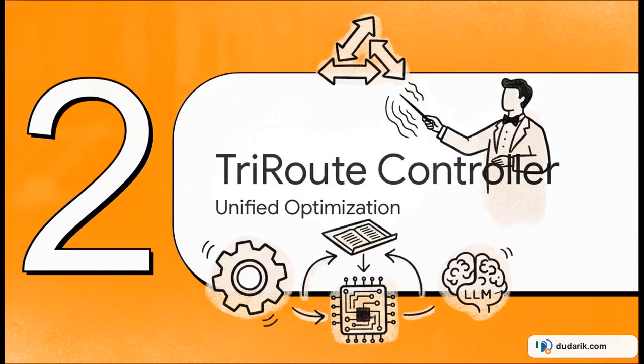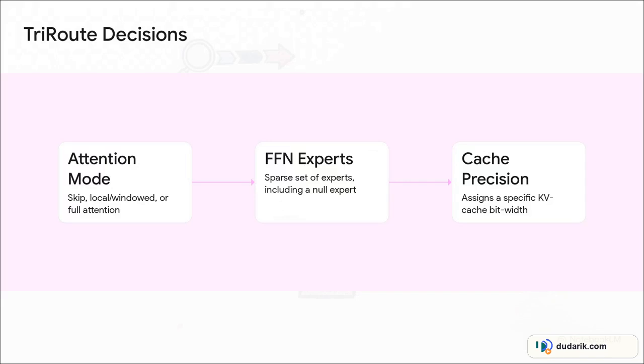Think of it as the ultimate symphony conductor for LLMs. So, instead of slapping on MoE, MoD, and quantization in separate, disjointed pipelines, TriRoute funnels every single token through one single lightweight controller. For every token at every single layer, this controller is making 3 coordinated decisions simultaneously. 1, it picks an attention mode, deciding whether to skip, use local attention, or go with full attention. 2, it selects a sparse set of FFN experts, and really cleverly, this includes a null expert. And 3, it assigns a specific KV cache bit precision. It treats all of these decisions as a coupled system, putting resources exactly where they matter most.